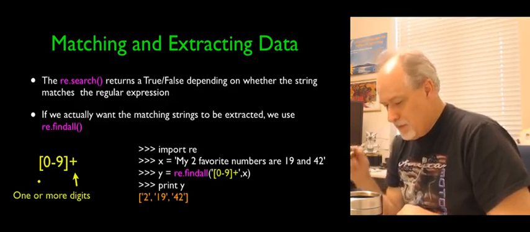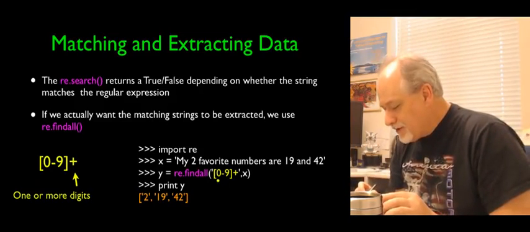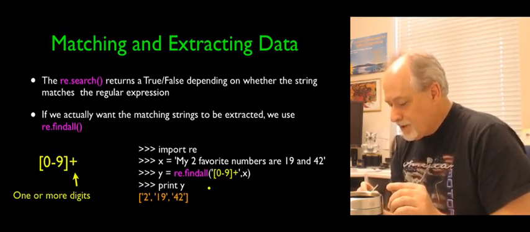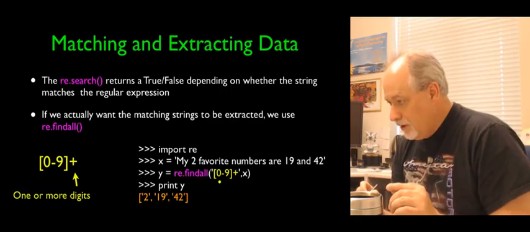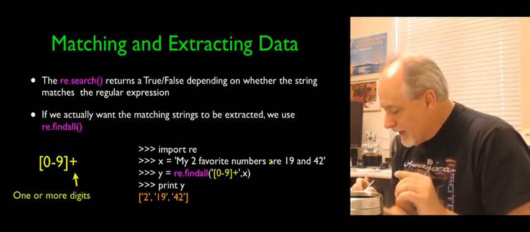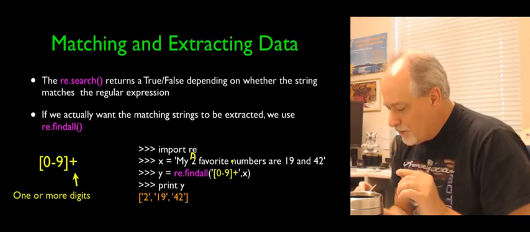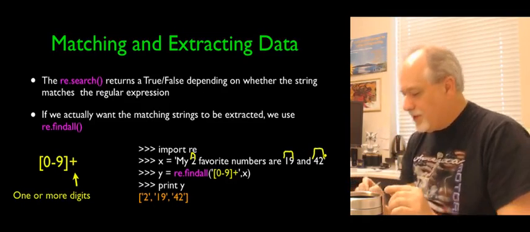So if we do this, here is an expression that says, I would like to find things that are one or more digits. So it's going to look through here, and it's going to find it as many times as it can. There is one or more digits, there is one or more digits, and there is one or more digits.